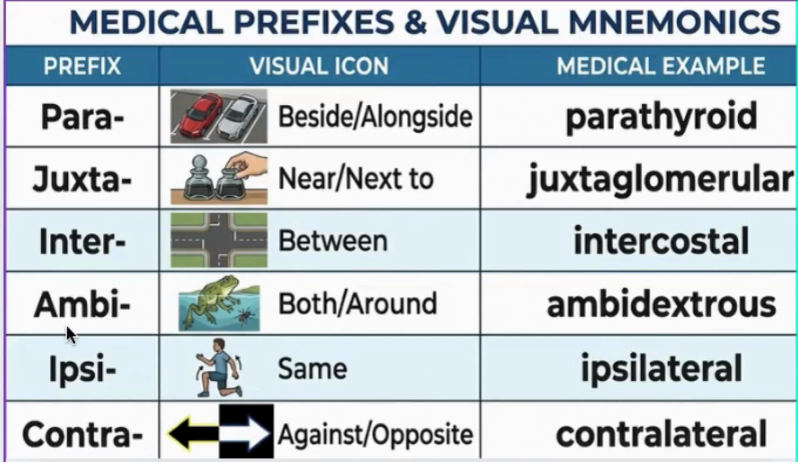Ambi means both. Remember, an amphibian is a creature that lives on both land and water. Ipsi means the same. For example, an ipsilateral reflex, which is a reflex that happens on the same side. Contra means opposite, like contradicting someone, or contrast, black versus white. For example, contralateral, on the other side.